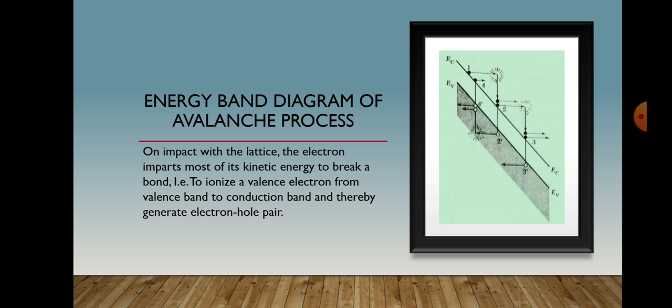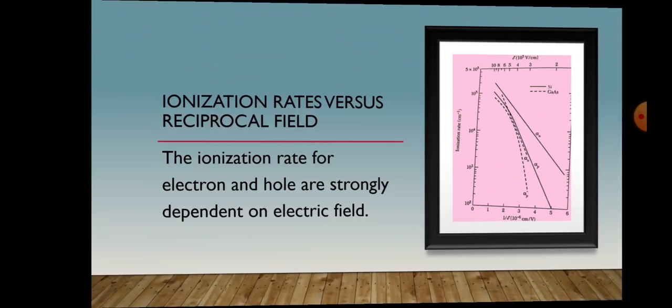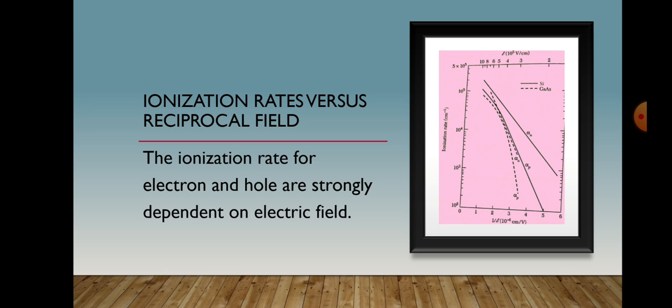So, if we substitute this, we get the kinetic energy of the ionization process. E0 is equal to half m1 vs square, that is equal to 1.5 Eg. It is obvious that E0 must be larger than the band gap for the ionization process to occur. The actual energy required depends on the band structure. For silicon, the value of E0 is 3.6 eV, that is 3.2 Eg for electrons, and 5.5 electron volts, that is 4.4 Eg for holes.